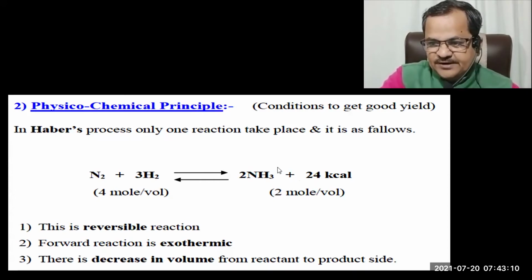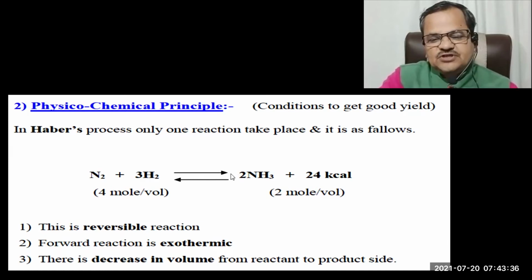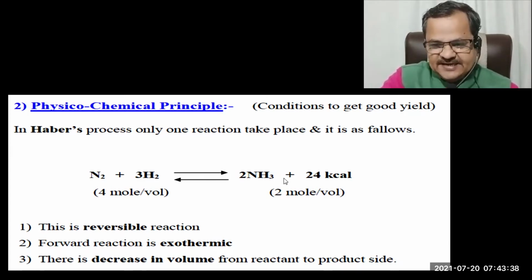This is the forward reaction. And there is also backward reaction in which NH3 is getting converted into N2 and H2. So this is the reversible reaction. Okay, this is the reversible reaction because it contains both forward as well as backward reactions. Then second information we get here is that the forward reaction is exothermic.